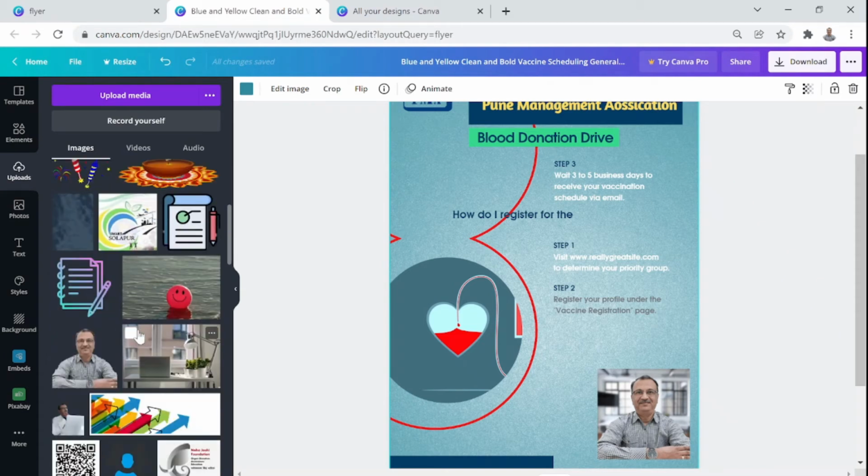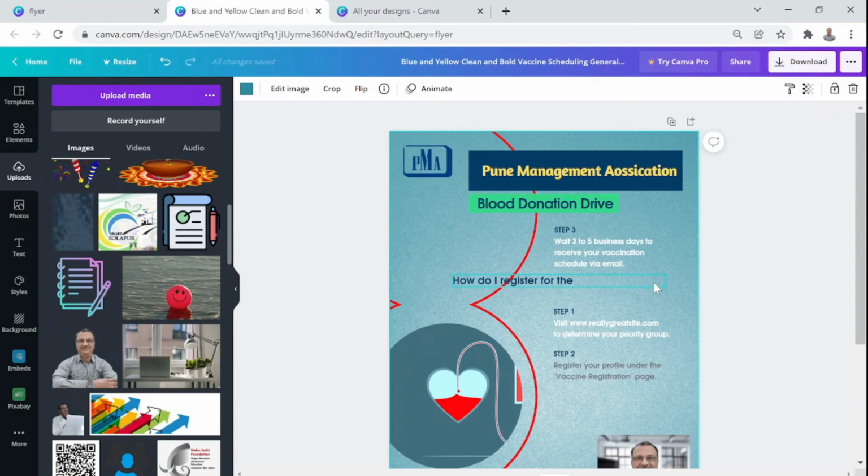Okay, now in upload section I have other images. Excuse me, sir. How has that menu bar come vertical? Because how is this vertical menu bar from where background we are selected. Okay, you go here on your template and click anywhere. Okay, I clicked here, so it shows the entire frame.